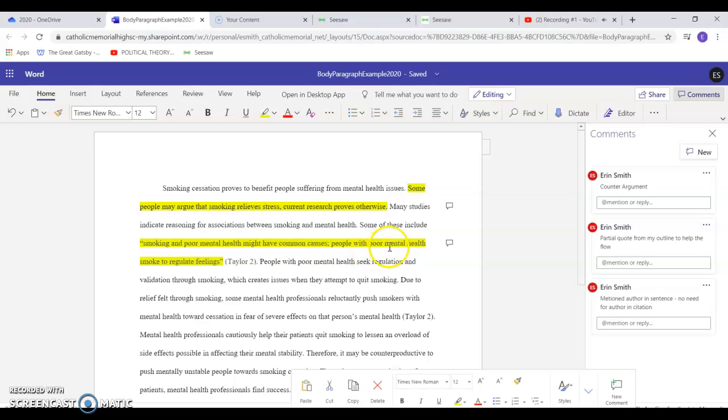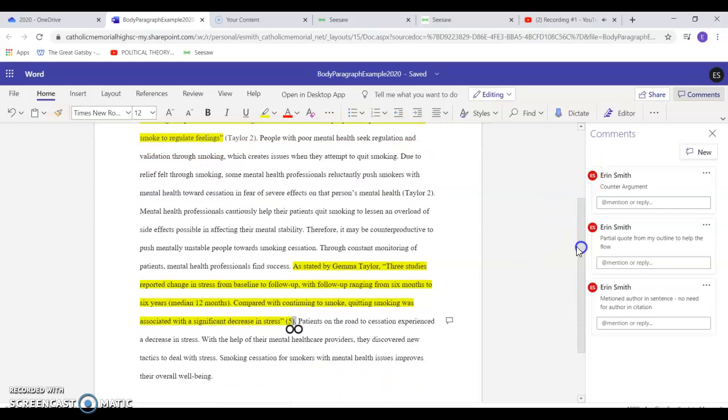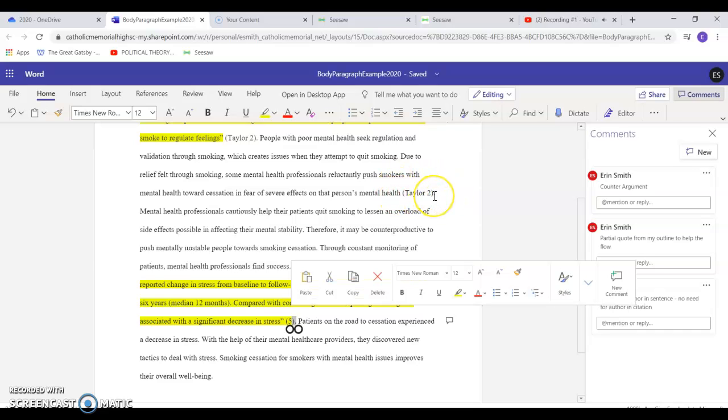Okay, so I just took part of my quote that I had on my outline. Super important that I did not just start my sentence with smoking, because that would have started a sentence with a naked quote, and you cannot do that. And I made sure I cited all my evidence. So there's one. Here's a paraphrase that I had. I made sure I cited that as well.